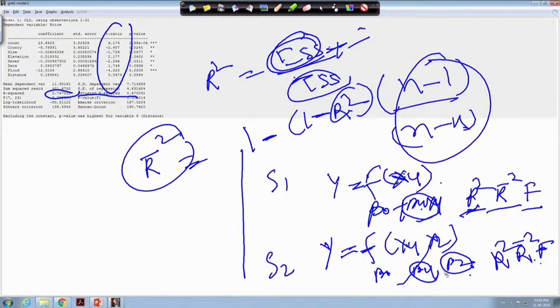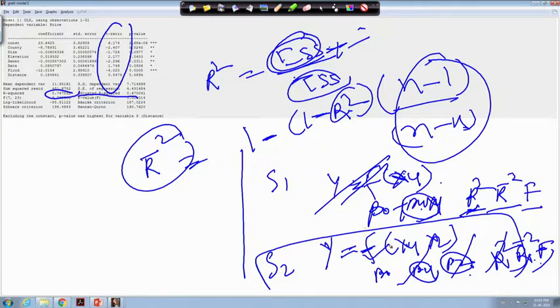If this is significant, this is high, then technically this model can be considered the best compared to the previous one. So, between these two models, the first will be rejected and this will be finally accepted.